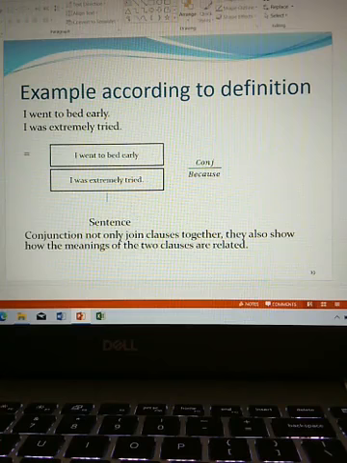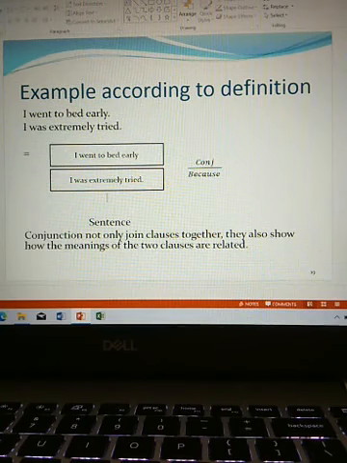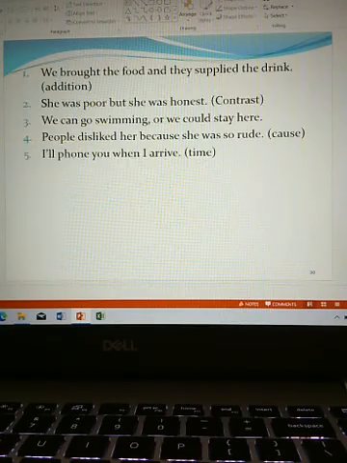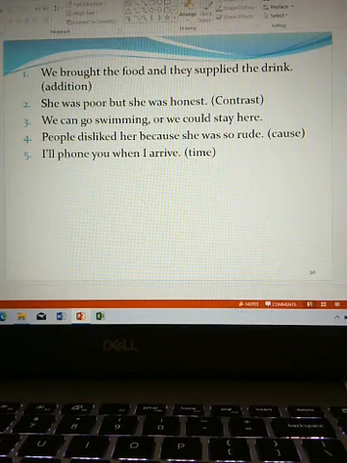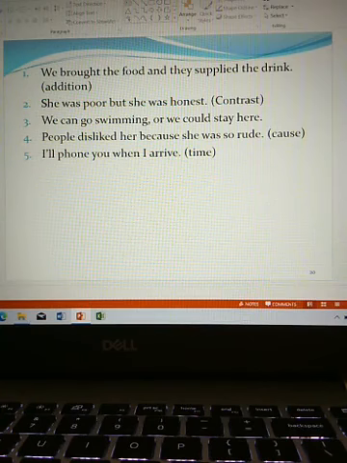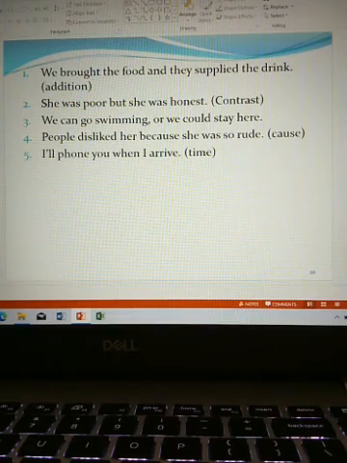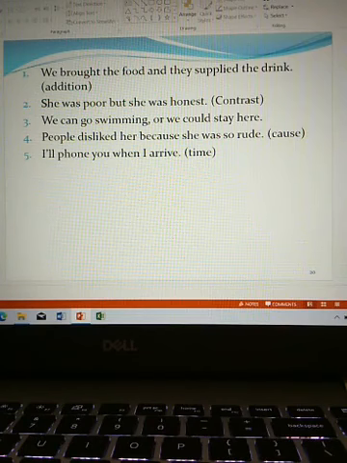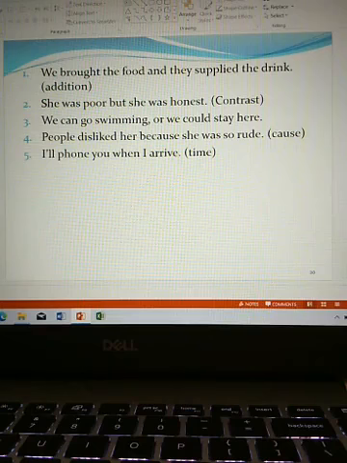Examples. We brought the food and they supplied the drink. Here and is showing addition. Number 2. She was poor but she was honest. Here but is showing contrast. We can go swimming or we could stay here. Or is showing alternative.